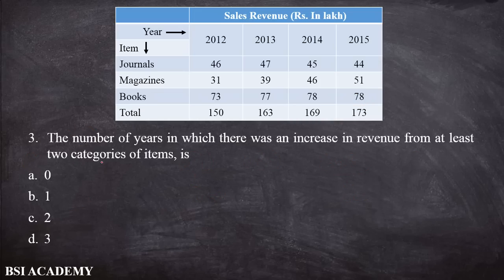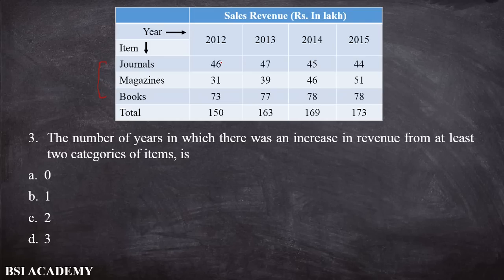Next question, question number third. The number of years in which there was an increase in revenue from at least two categories of items. So we have three categories of items, and we have to select those years which have an increasing pattern of value. If you select 2012, in 2012 we have the value 46, in 2013 we have 47, and in 2014 we have 45.